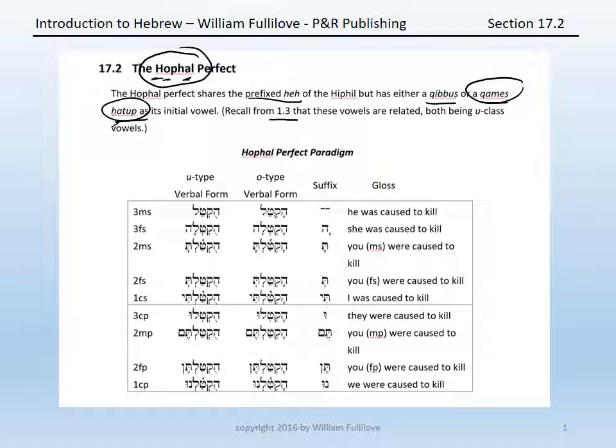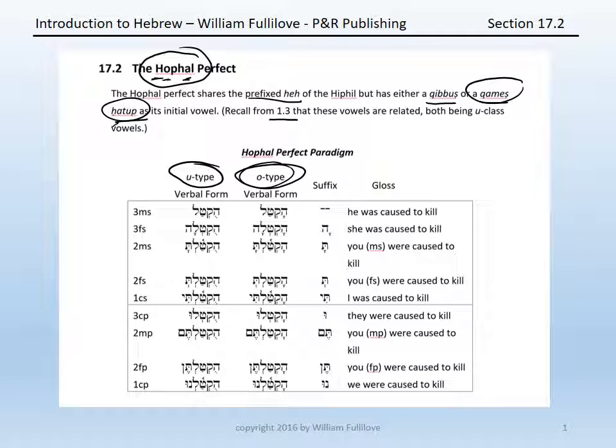There are in fact then two types of Hofal perfects, a U type and an O type. The paradigms then are, starting with the U type, Huktal, Huktala, Huktalta, Huktalt, Huktalti, Huktalu, Huktaltim, Huktaltin, and Huktalnu. Then, beginning with the O type, we have Hoktal, Hoktala,